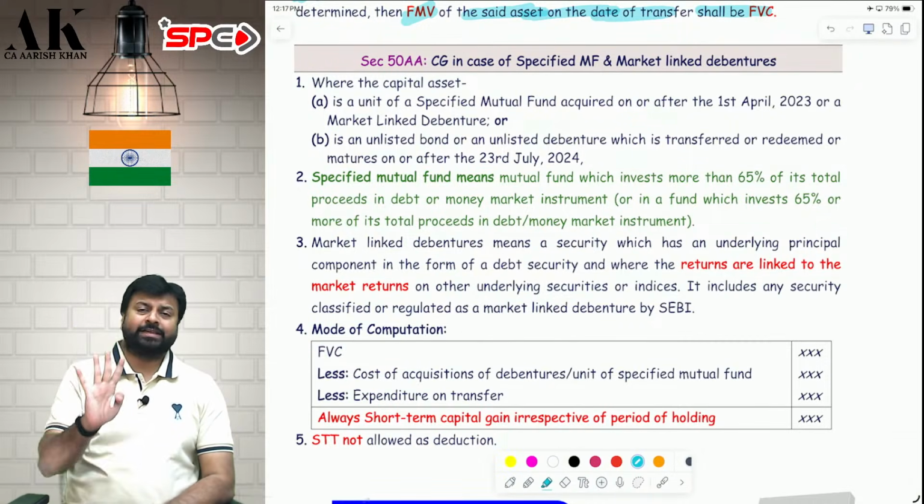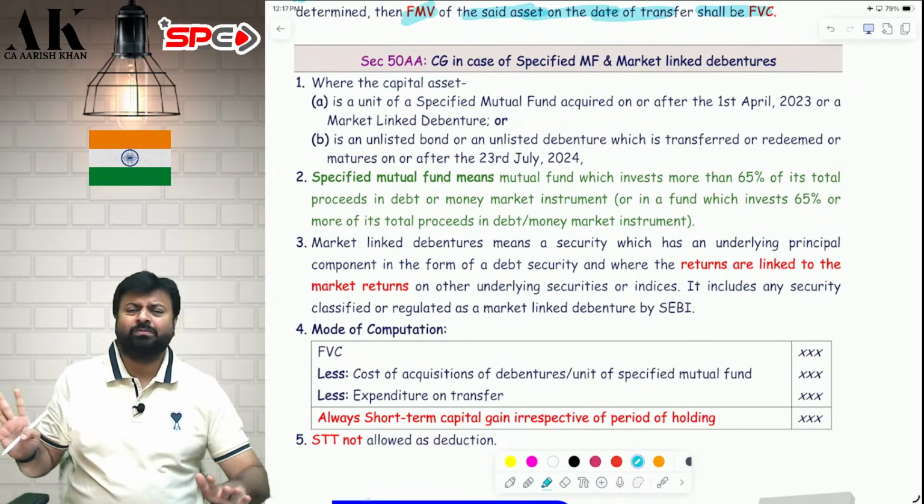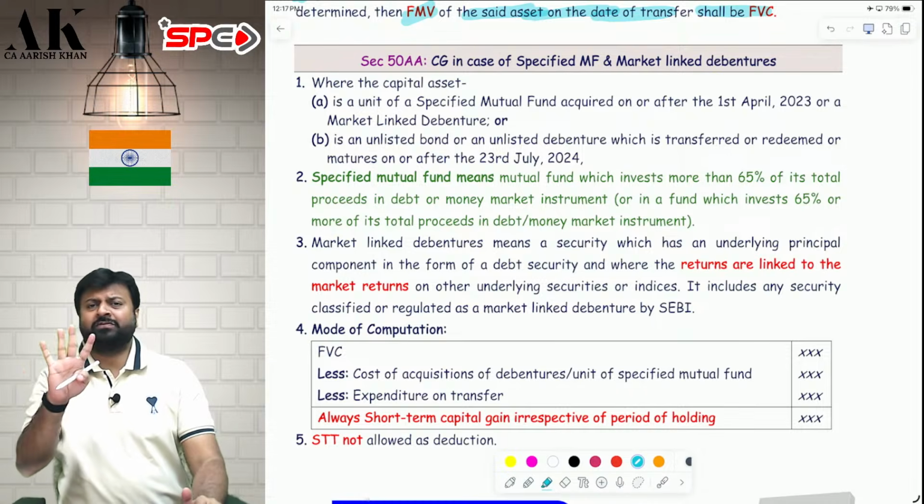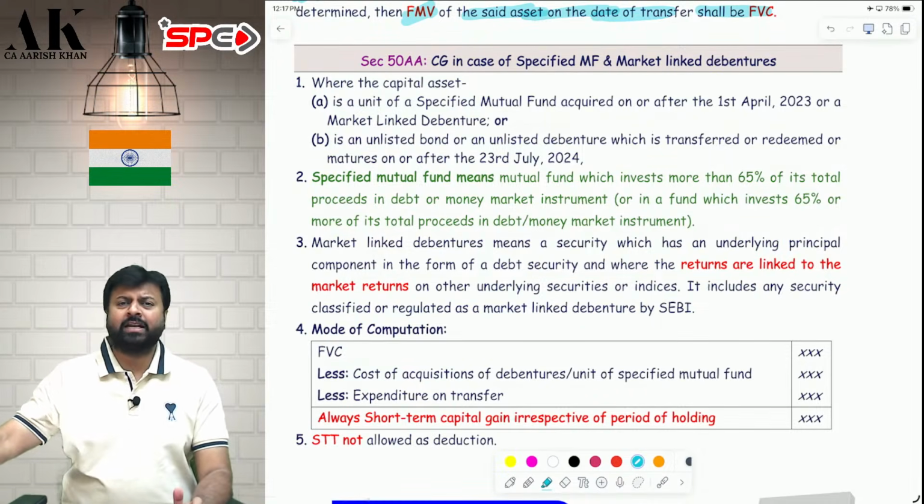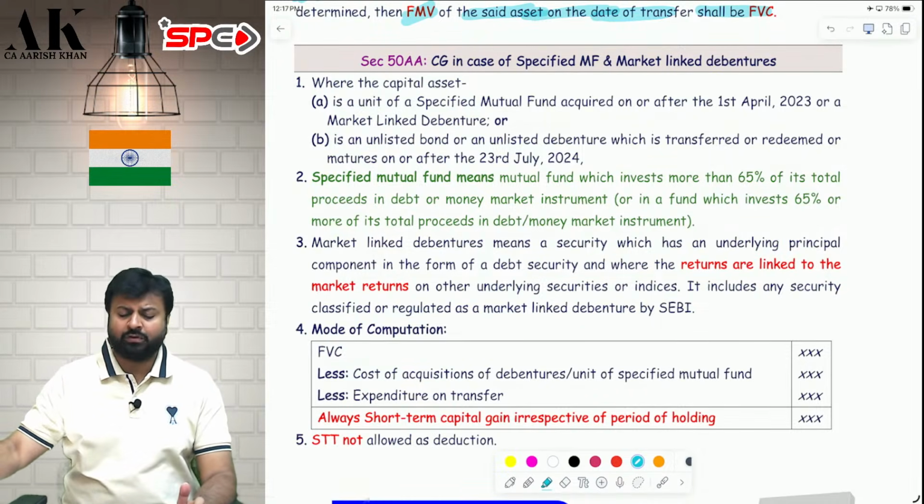50AA covers 4 assets which will always be short term. The fate of these 4 assets is always short term. These 4 assets can never become long term. Which are these 4 unfortunate assets?